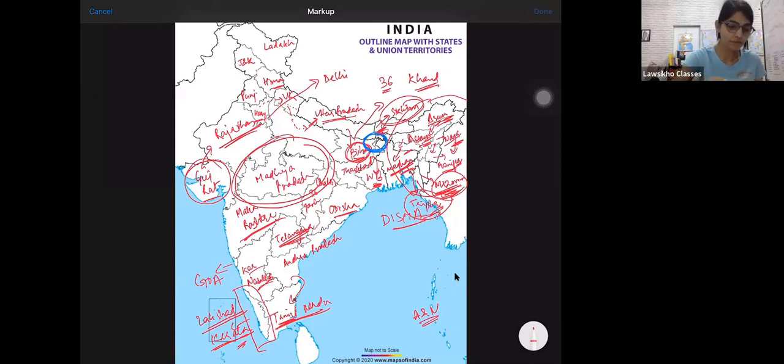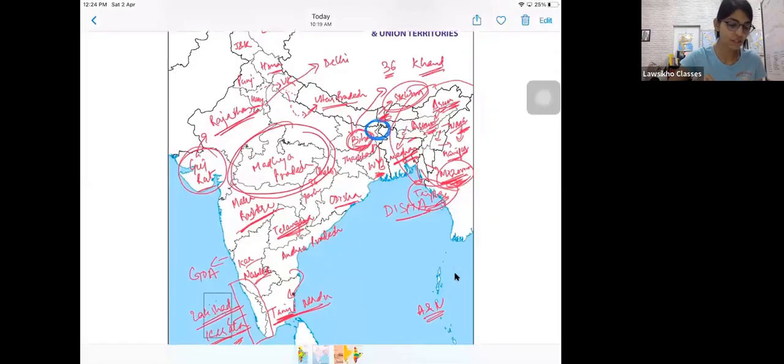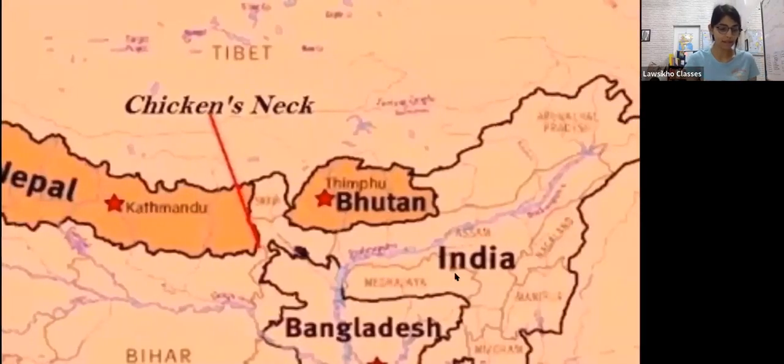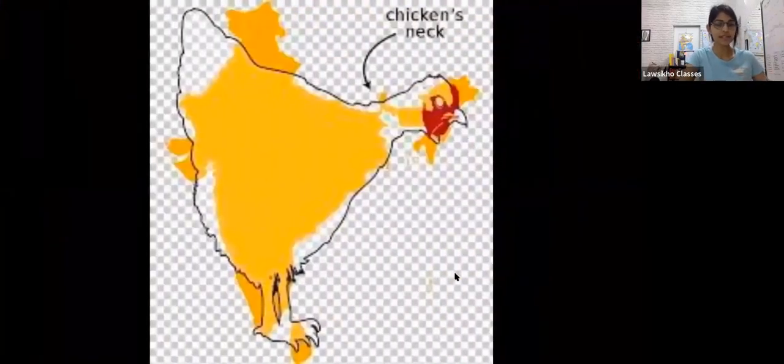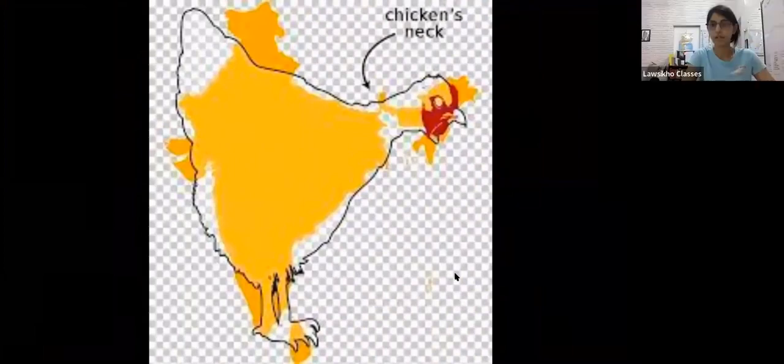Now let's move to the chicken's neck, everyone. Can you see this, everyone? First, you see this is the map of India. In a way it is said that this looks like a chicken. Can you see? I know guys the resolution is not very clear. I was not able to find a picture that great.